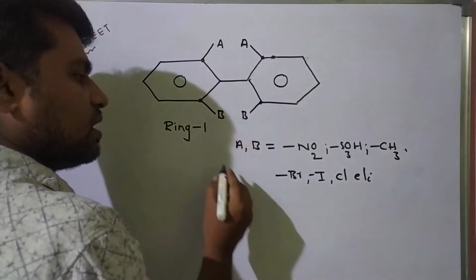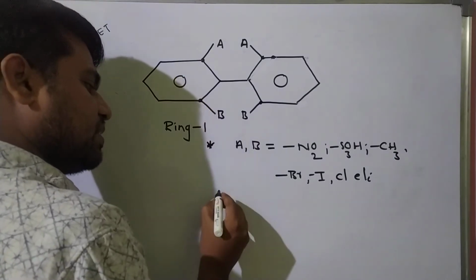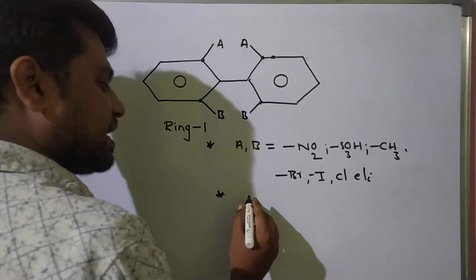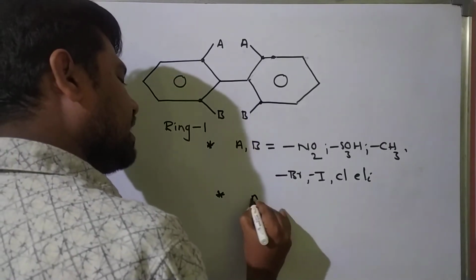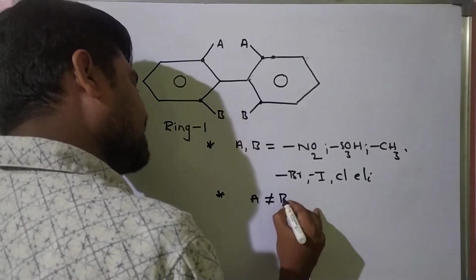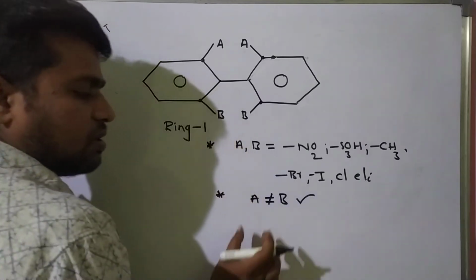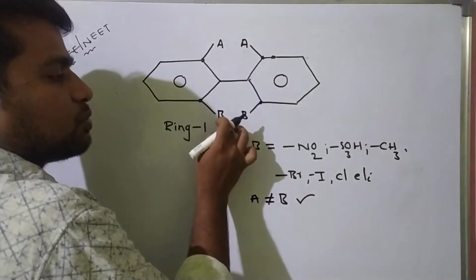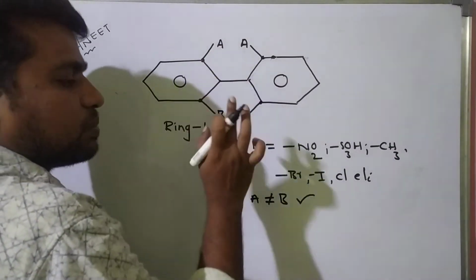Okay, students. This is the essential condition for optical isomerism in case of biphenyls. The second one is A not equal to B. This is another most required condition. This is a very, very important condition. A and B should be different.